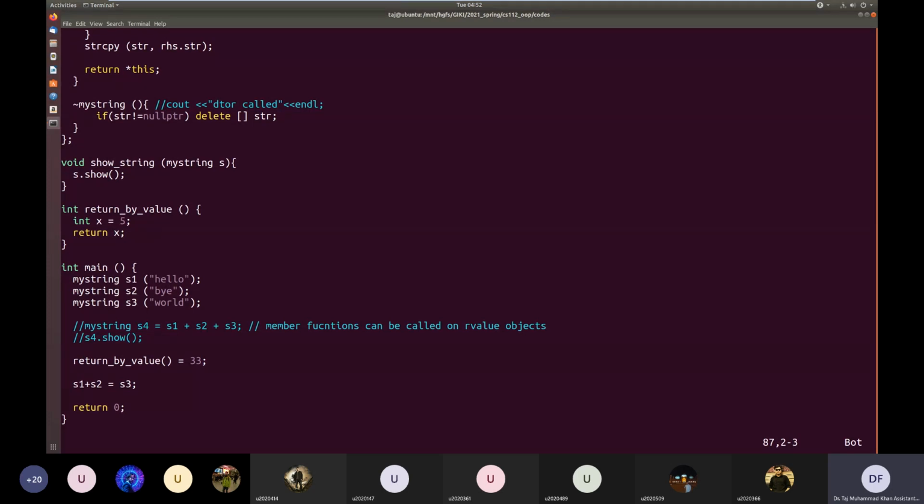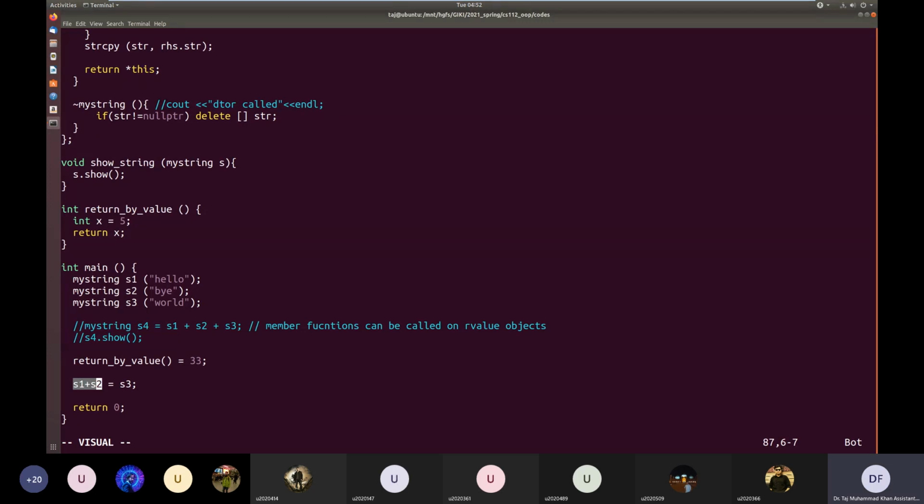Here the assignment operator is not a direct assignment operator; it is the overloaded assignment operator that will be called, as a function of this temporary object. And the C++ standard allows us to call member functions on R value objects.